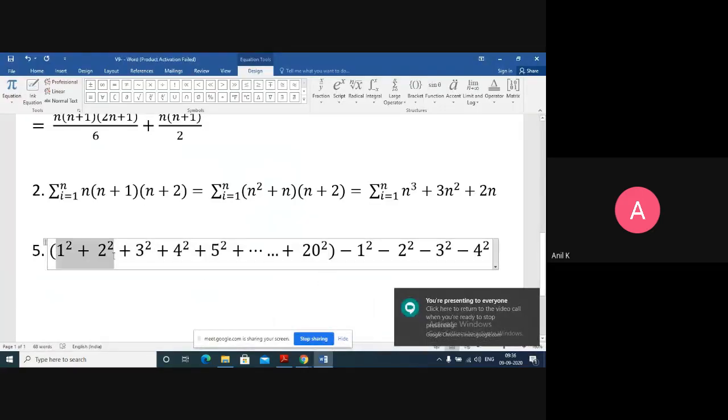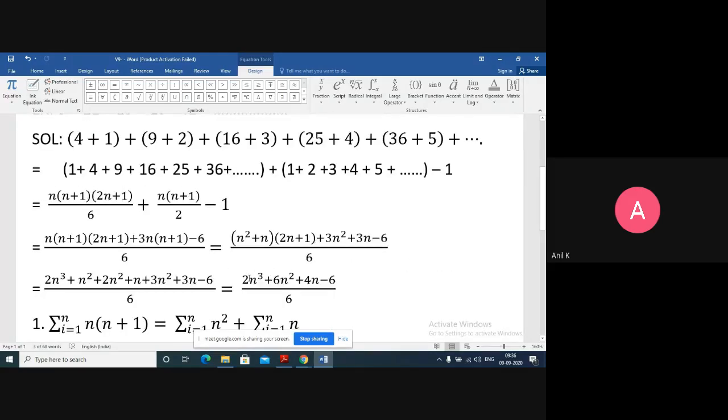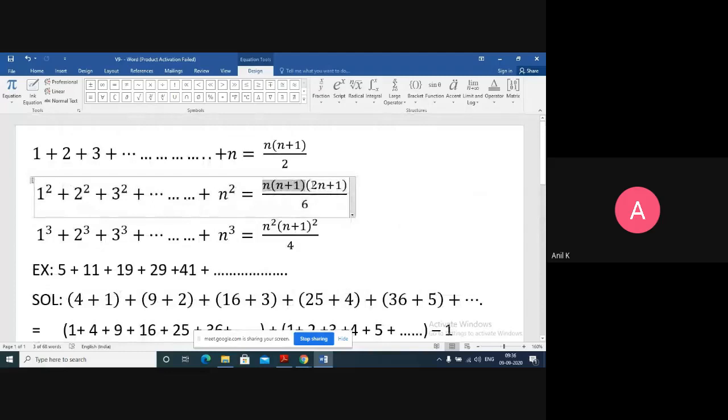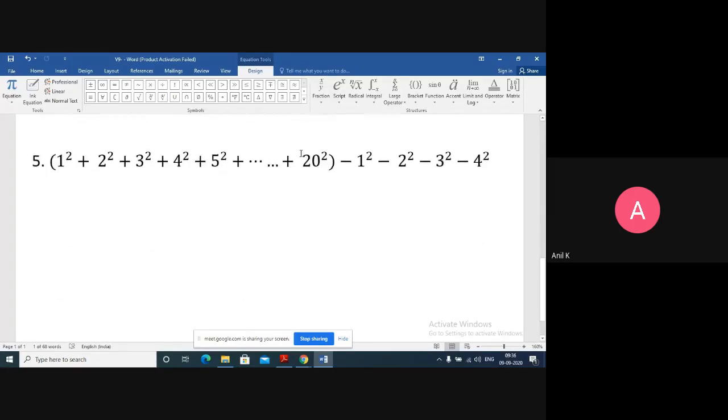So here we are adding 1 square plus 2 square plus 3 square plus 4 square, and we are subtracting the same terms. In the first set, this is the sum of the squares of first 20 natural numbers. So in this formula, n into n plus 1 into 2n plus 1 upon 6, you can substitute n value as 20. You'll get 20 into 21 into 41 upon 6.